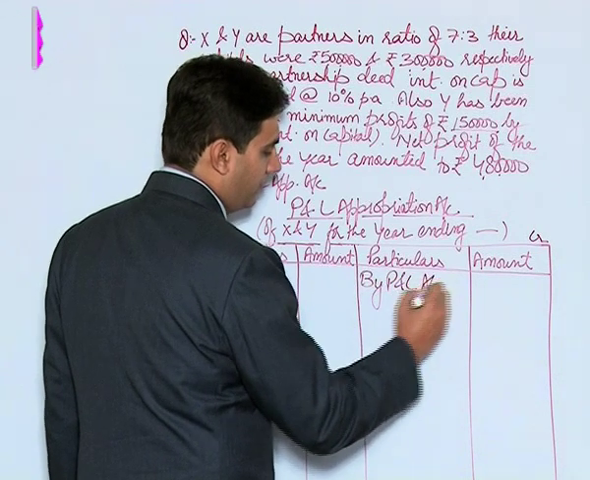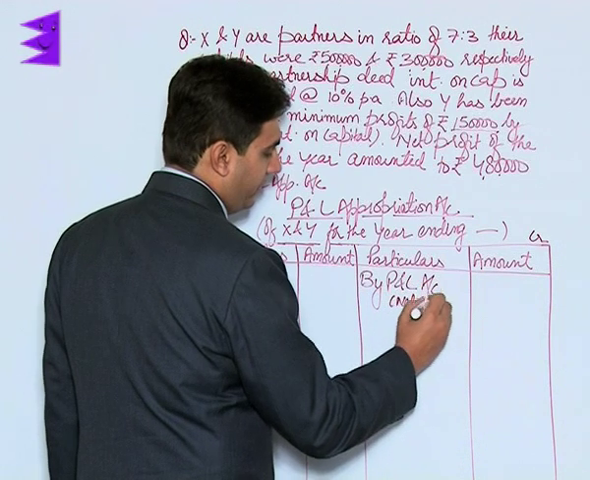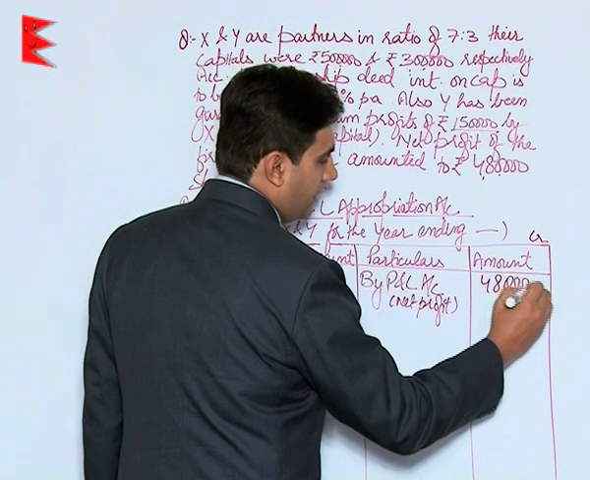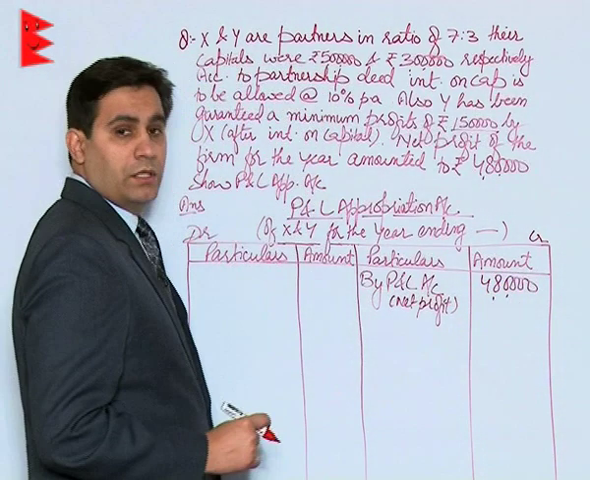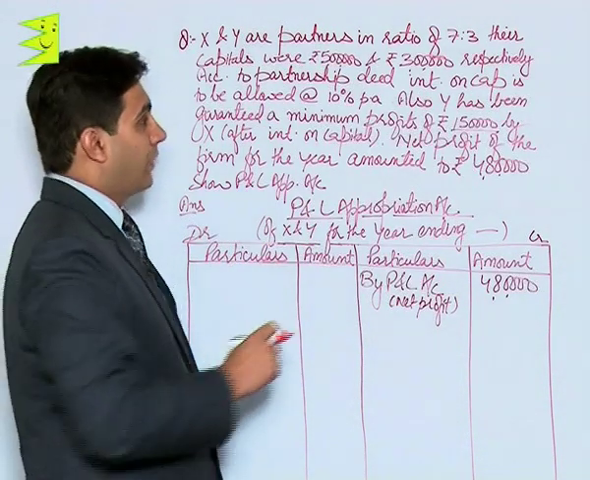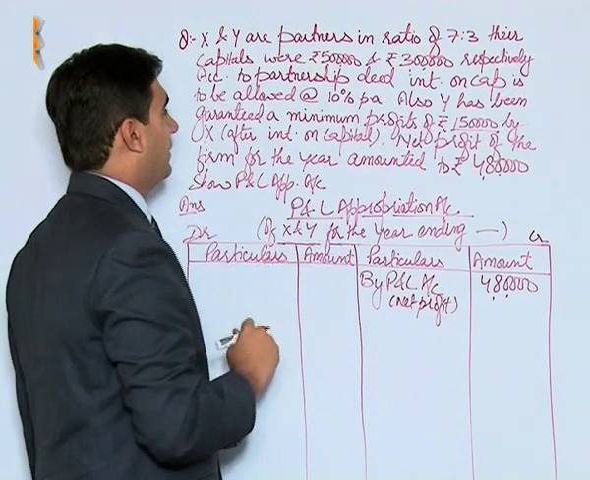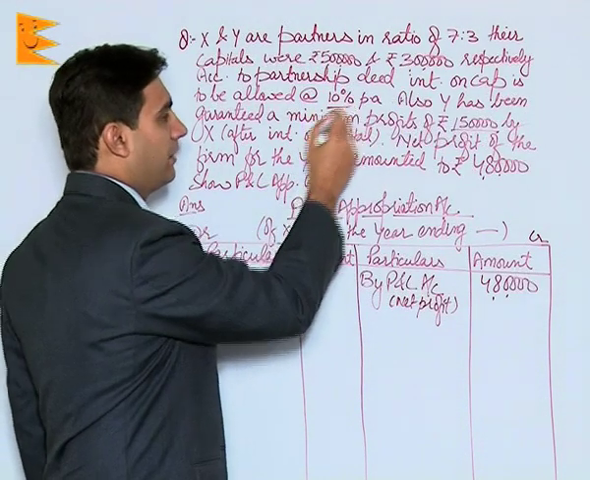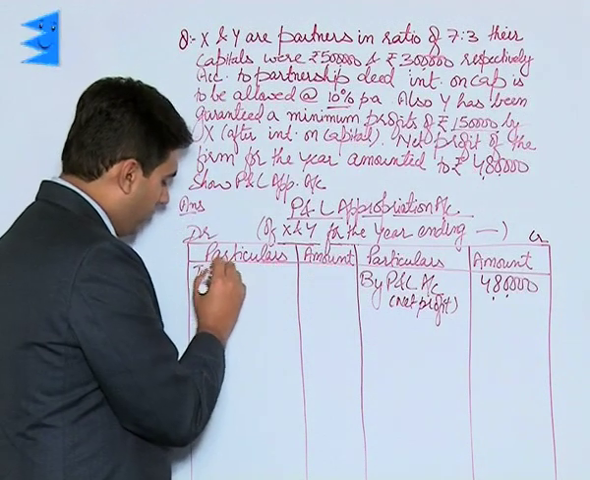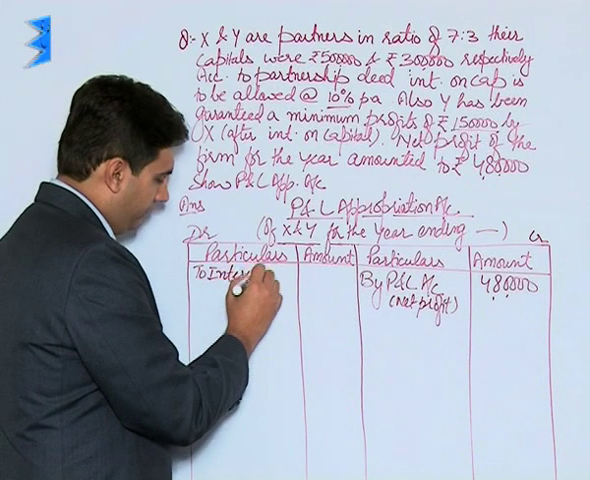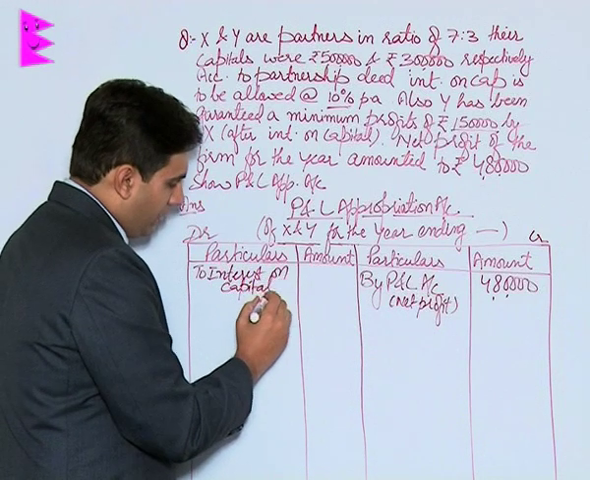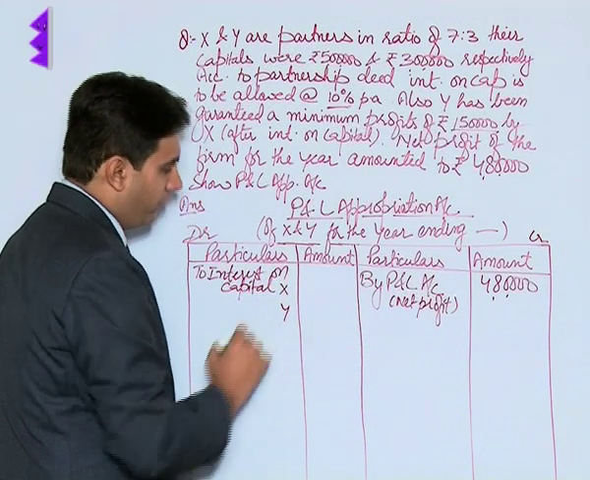Profit and loss account. This is net profit, and in this case it is given to be 4,80,000. Now interest on capital would be provided. Capitals are 5 lakh and 3 lakh for X and Y respectively, and interest is to be allowed at 10% per annum. So we will have to show interest on capital for X and for Y.